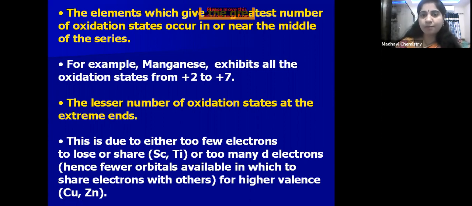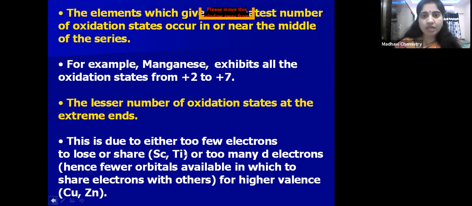Whereas manganese is present in the middle, so that's why it has neither too few nor too many electrons. Because of that, manganese shows a greater number of oxidation states. So it shows from +2 to +7.